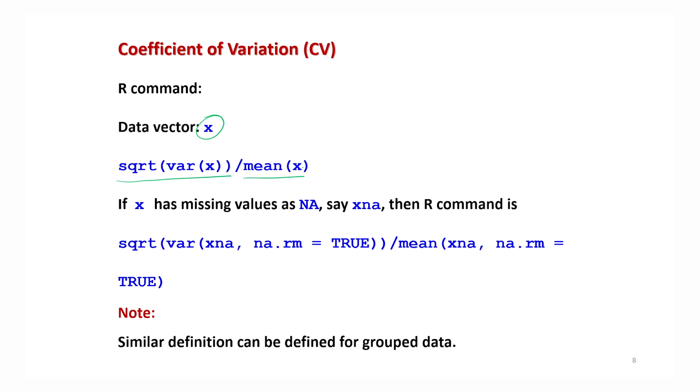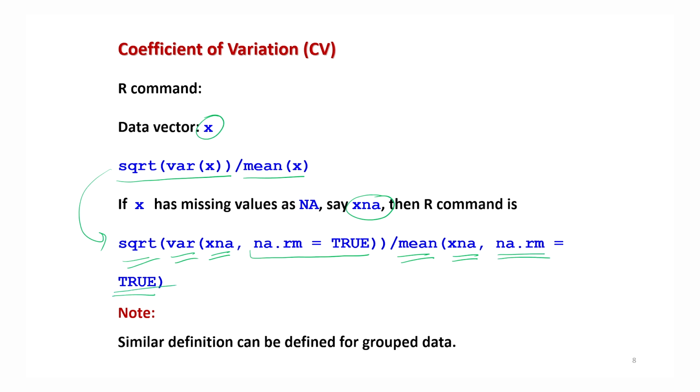And if x has some missing values, then we know how to compute the variance and mean with missing data values. Suppose the data vector having missing values is indicated by x.na. In that case this expression will be converted into the square root of variance of x.na using the option na.rm equal to TRUE, divided by the mean of the x.na data vector using the option na.rm equal to TRUE, right?